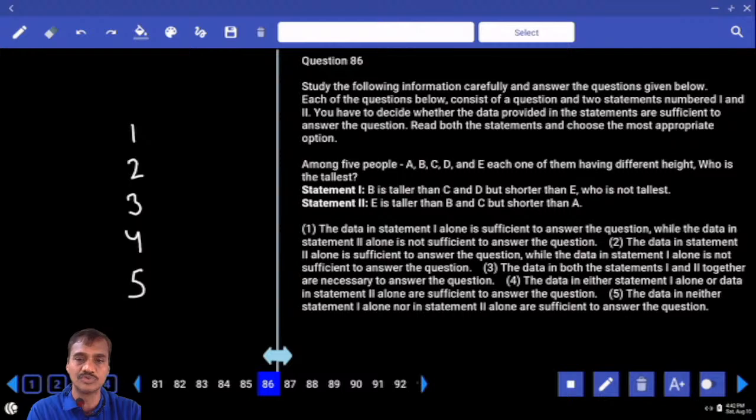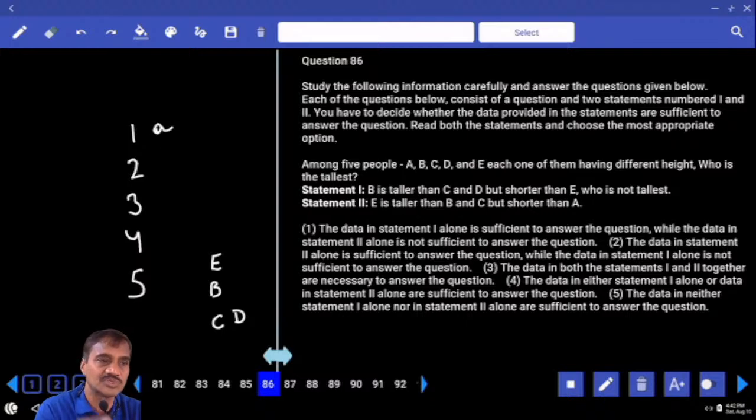B is taller than C and D, but B is shorter than E. E is not the tallest. As E is not the tallest, E, B, C, D would share the ranks. Then who is the tallest? Obviously A is the tallest. Are you getting the answer or not? Hence statement 1 alone is sufficient or not?